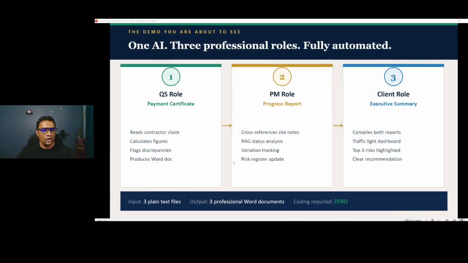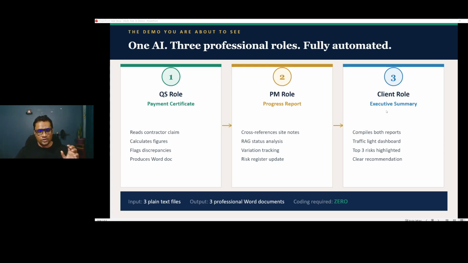Okay, now, let me explain what I'm going to do today. As I said before, we have seen a quantity surveyor work, right? How can you use it for your FIDIC contract analysis or BOQ? Whatever the work you come across, you can automate. But the PM also can do it on his own. The client director also can do it on his own using AI tools and stuff like that.